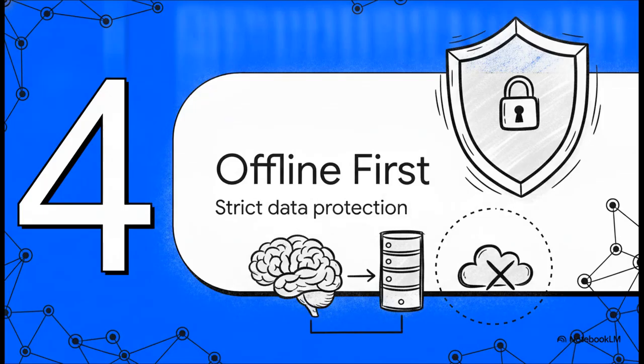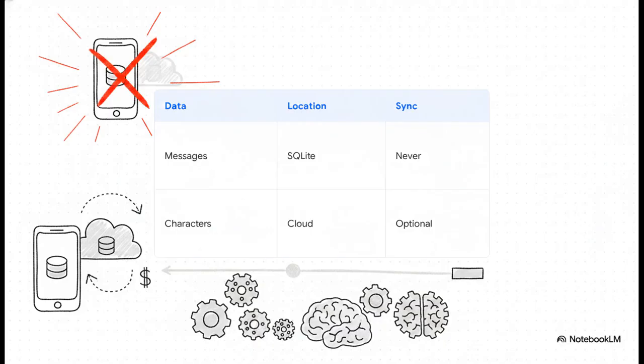Section 4. Offline first and private. We absolutely have to talk about the strict architectural choices protecting your data. With a compounding brain this powerful, security is a massive deal. So Clanker uses a strict offline first design. Your actual chat messages, along with any derived memories, are stored purely in a lightweight local SQLite database right on your device. They never touch the cloud.